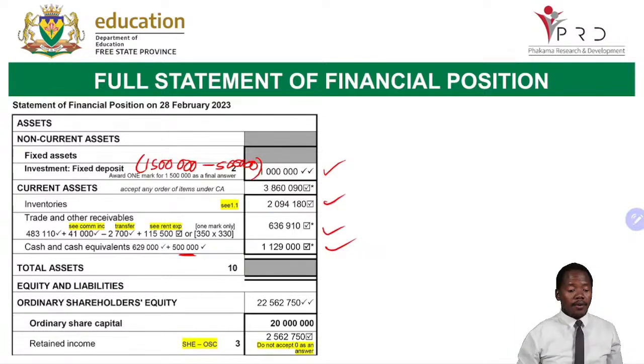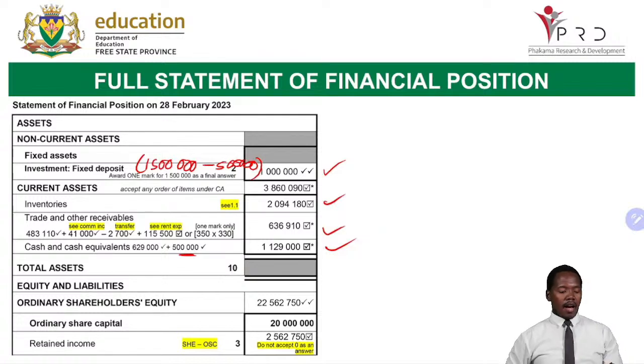We have the 41,000, the 2,700, which is our transfer, the 115,500, which is coming from our rent calculation, and then we get our total to be 636,910. Now we have our ordinary shareholders' equity, which is 22,562,750.